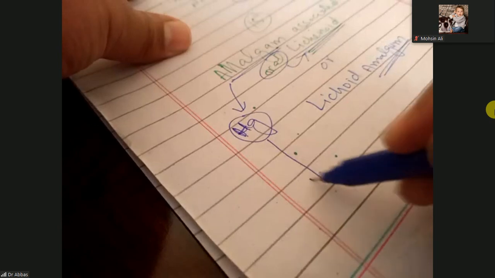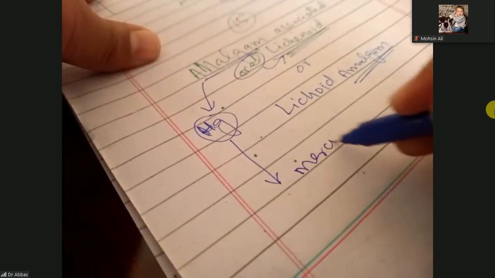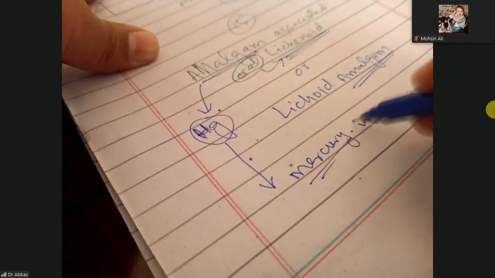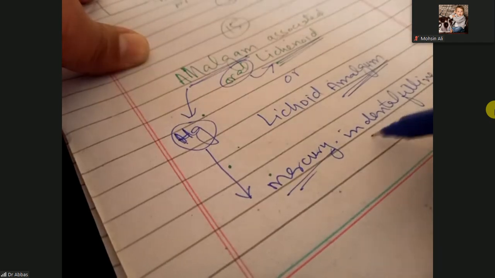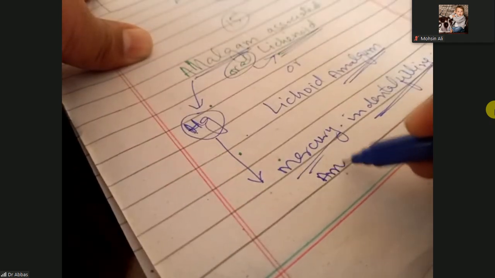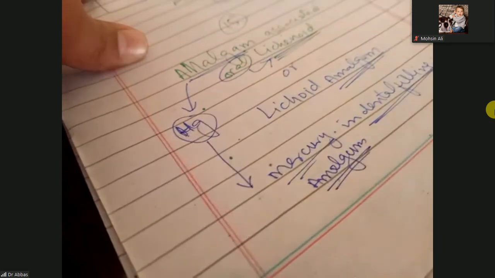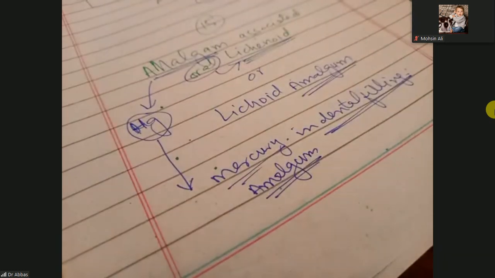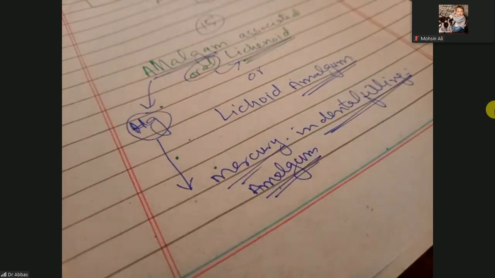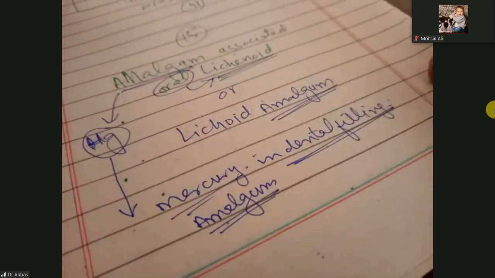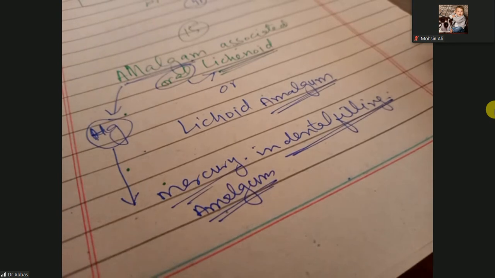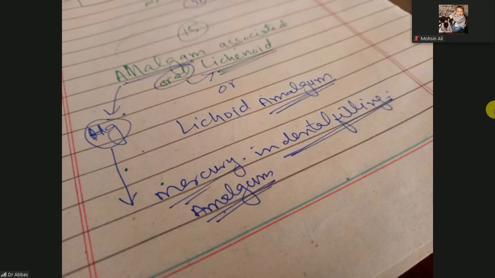You know this amalgam, or mercury, is used in dental filling. If during the dental filling you are using mercury amalgam, this mercury amalgam can irritate your oral mucosa, and then in your oral mucosa you will feel ulcerative, wet patches. So you will see lichen planus that is associated with the amalgam, especially the mercury used.